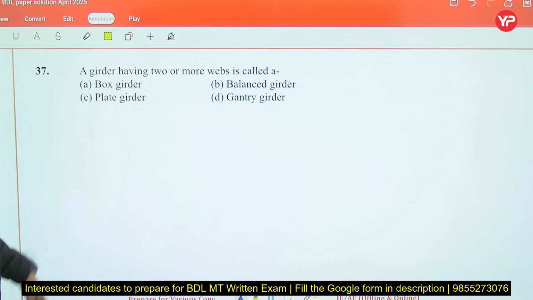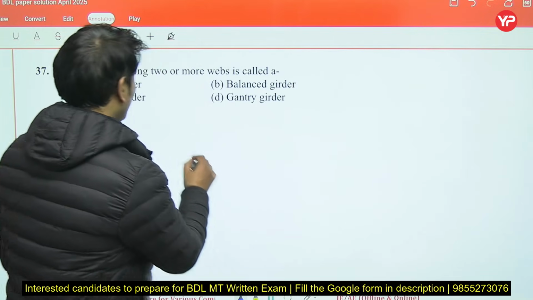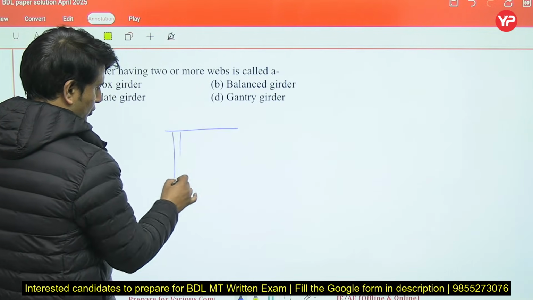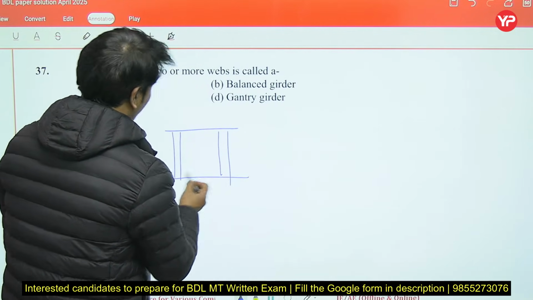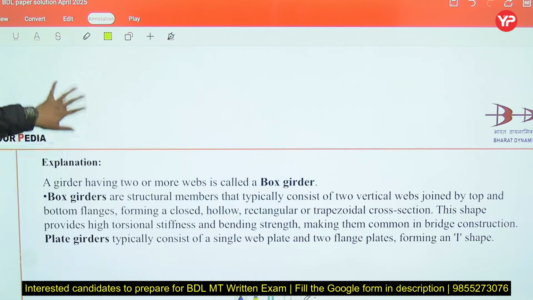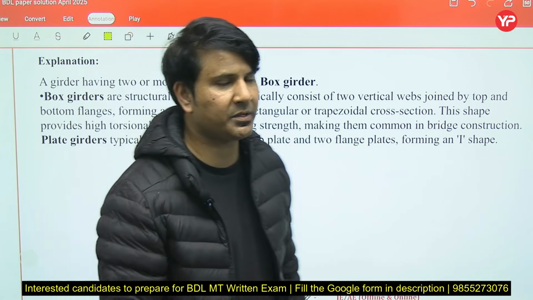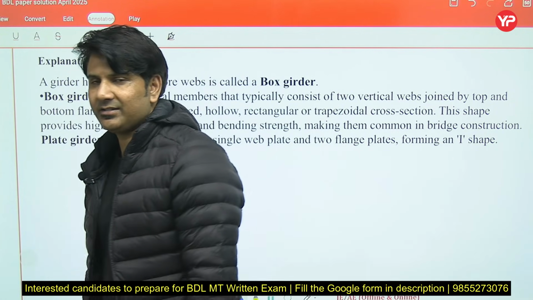Next, a girder having 2 or more web. When a girder having 2 or more web, then it is called as box girder. So correct answer will be box girder. Girder is an alternative name in steel structure for beams. Beam also known as girder.